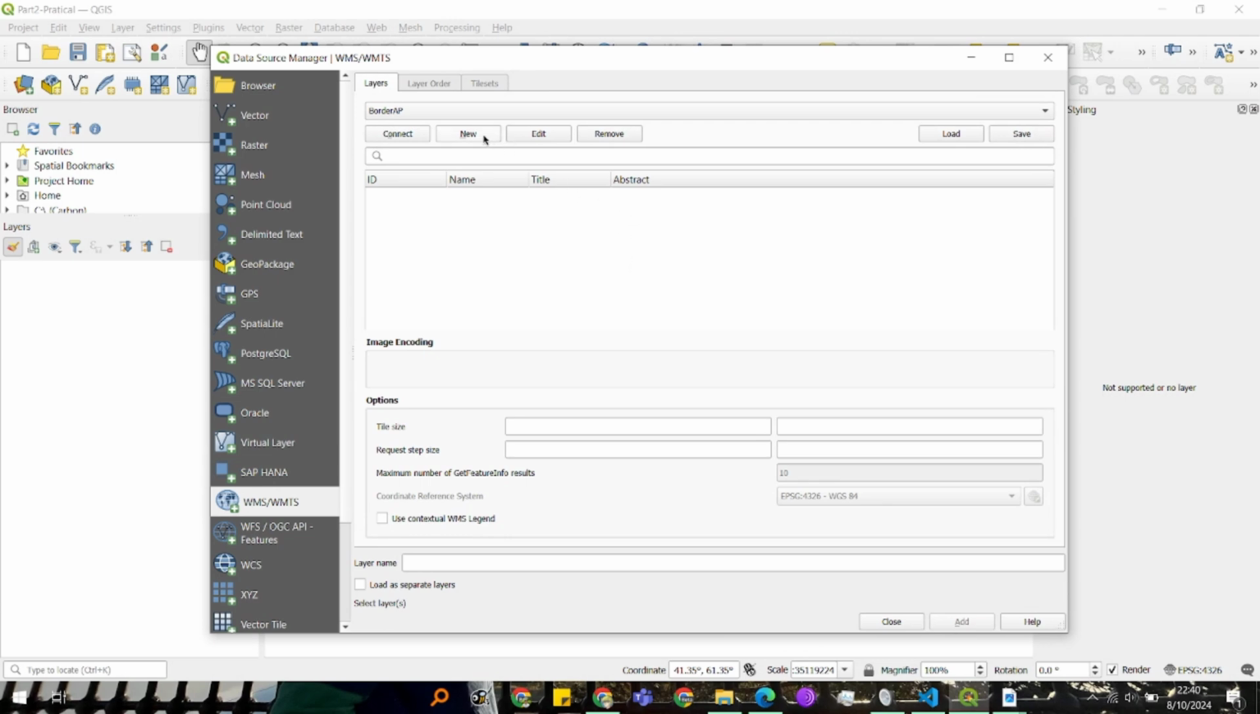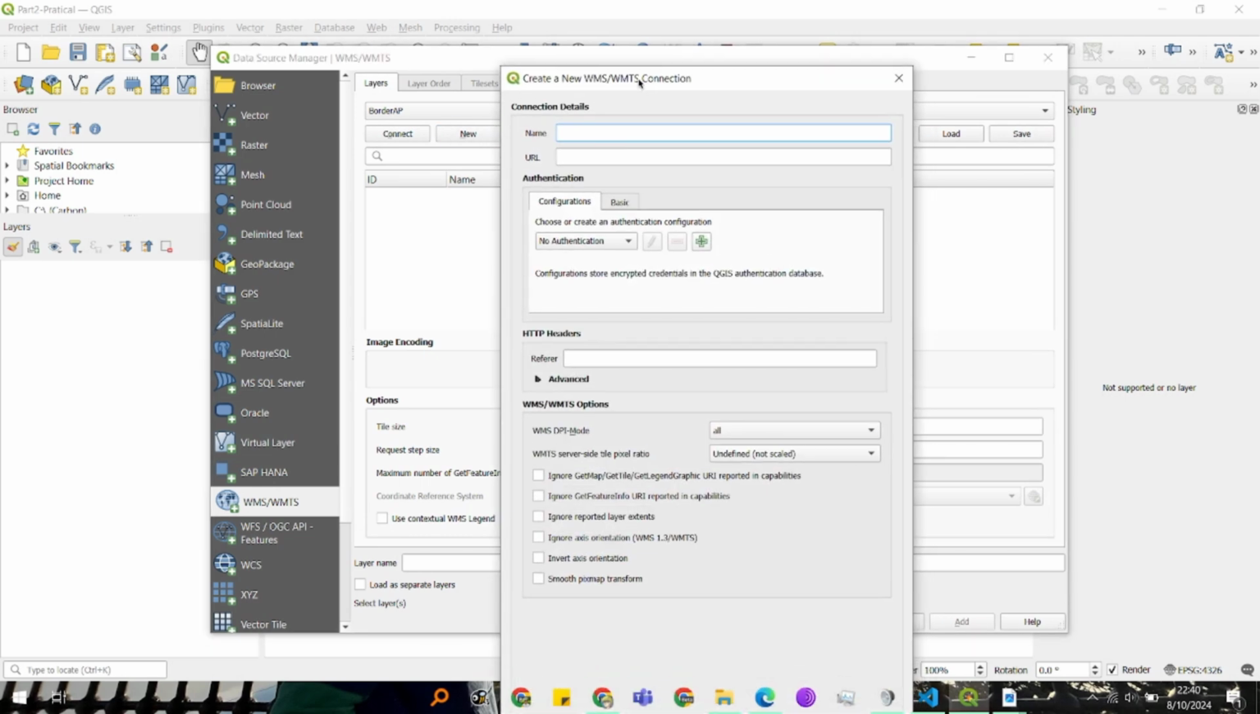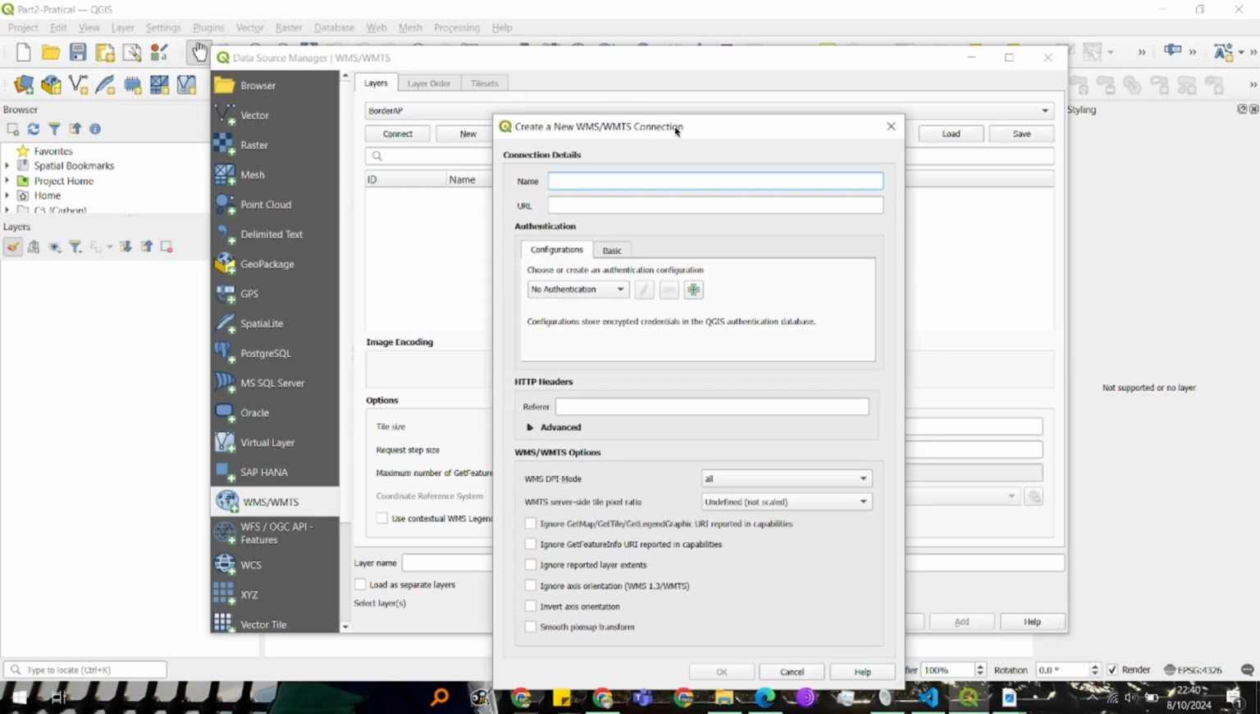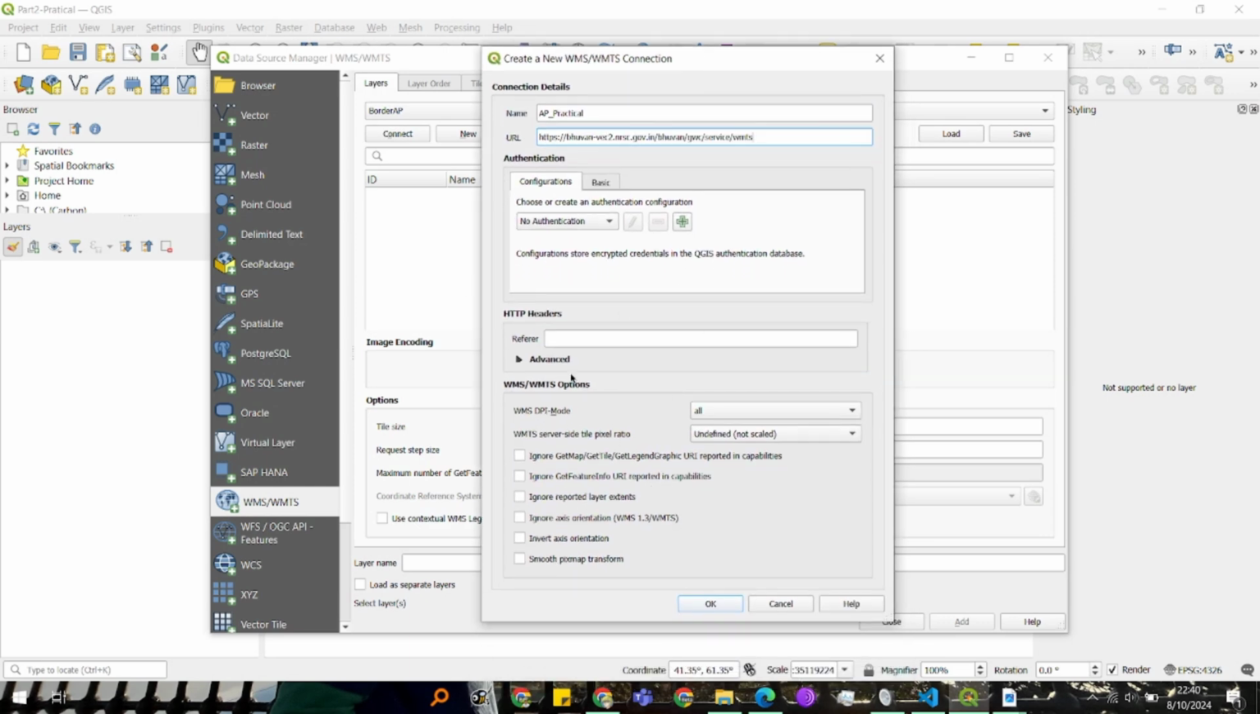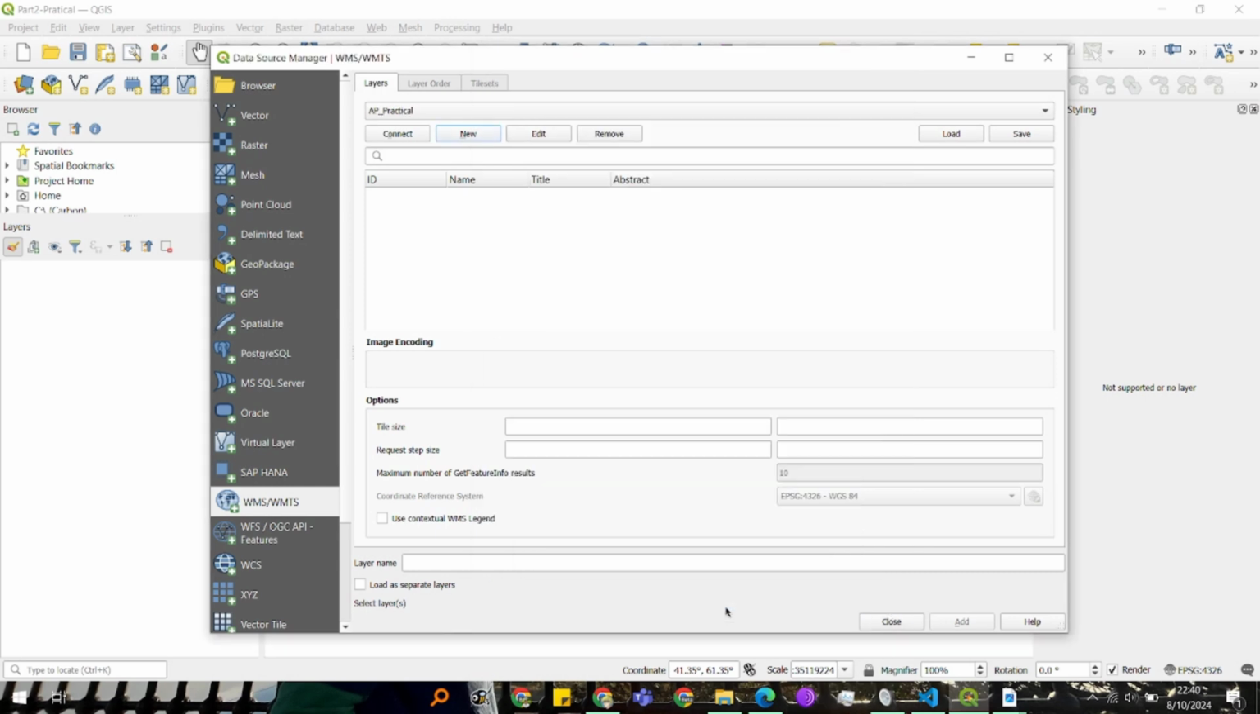Obviously we want to make a new request with a name, let's say Andhra Pradesh practical, and the URL that we copied would be this one. Since there is no authentication and all that, you can ignore all this stuff and just click on OK. So this had appeared here. Now you just need to connect it. After you click on connect, it would take some time.